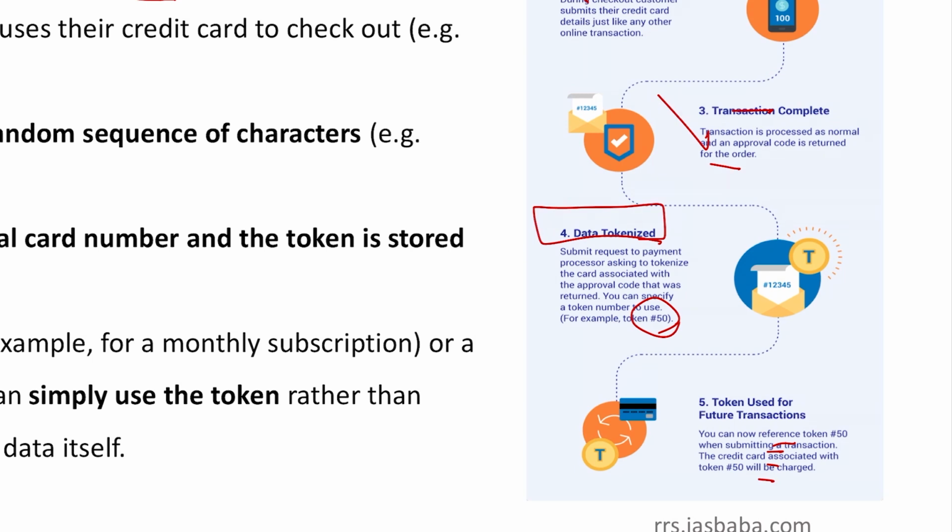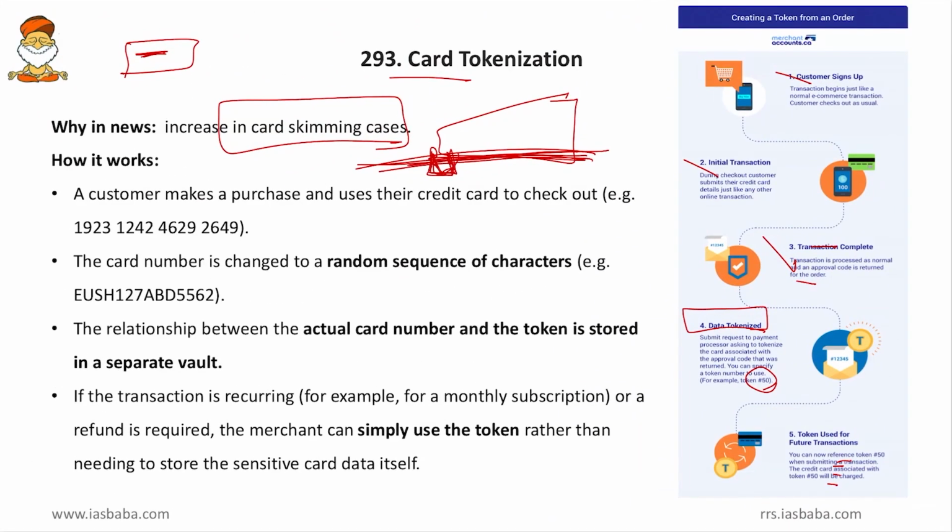Or if you are doing a mobile transaction like PhonePe, Paytm, etc., your card data will be stored in the mobile in a secret locker and it will generate a token number. By using this token number, every time you can do transactions. You need not go back to your card and enter it. So it is an easy technology, and this can be used for safe transactions without skimming.